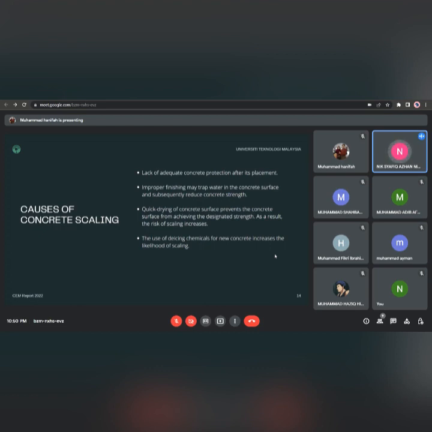Improper finishing may trap water in the concrete surface and subsequently reduce concrete strength. And then quick drying of the concrete surface prevents it from achieving the designated strength. As a result, the risk of scaling increases. The use of deicing chemicals for new concrete increases the likelihood of scaling.